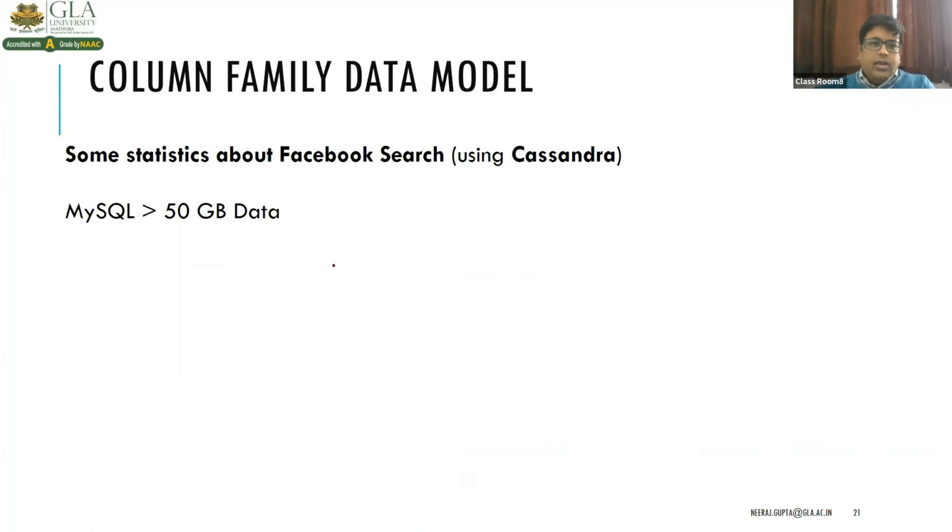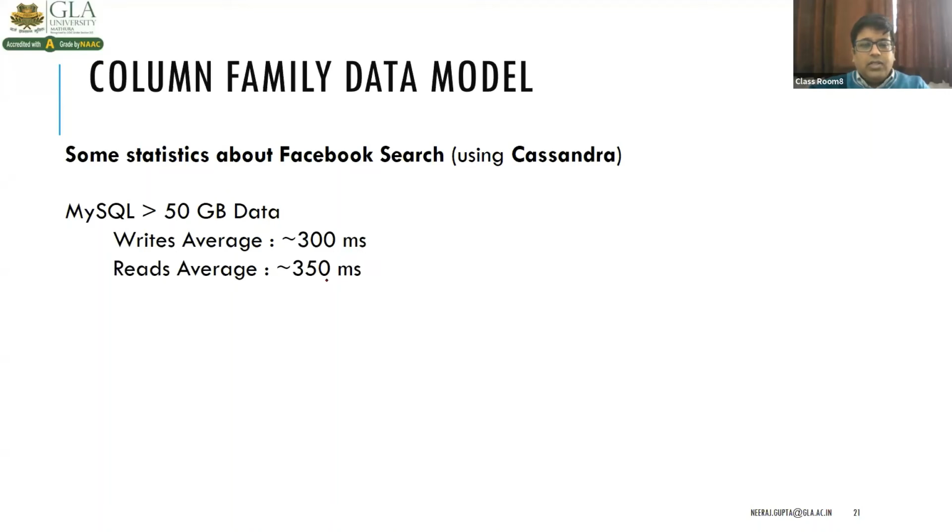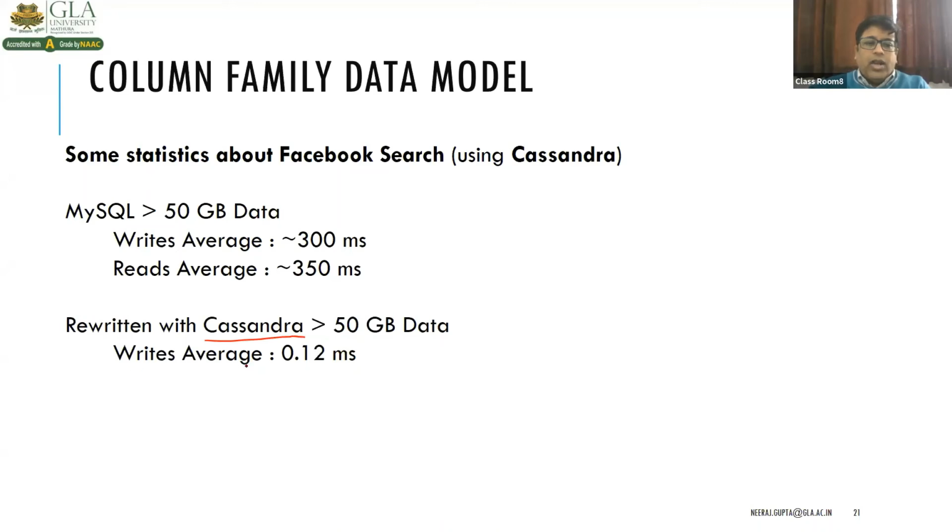Okay. So for MySQL, which is an RDBMS, if data is greater than 50 GB, the write average is 300 milliseconds and the read average is 350 milliseconds. If it is rewritten with Cassandra, the write average will be reduced to this much.